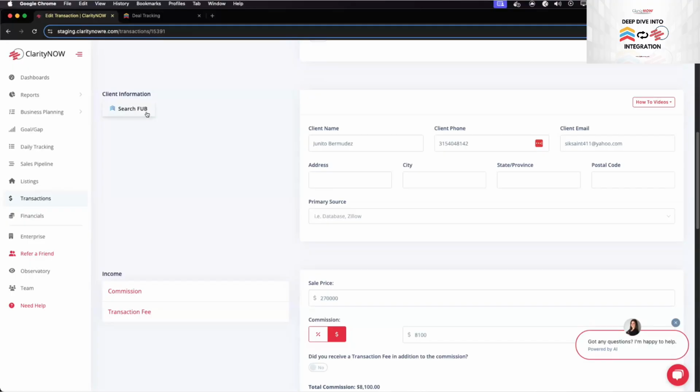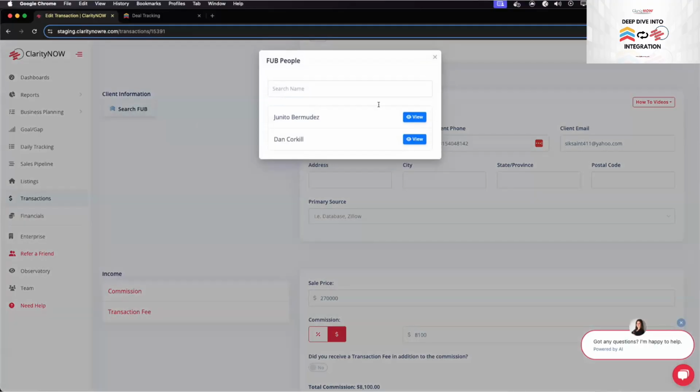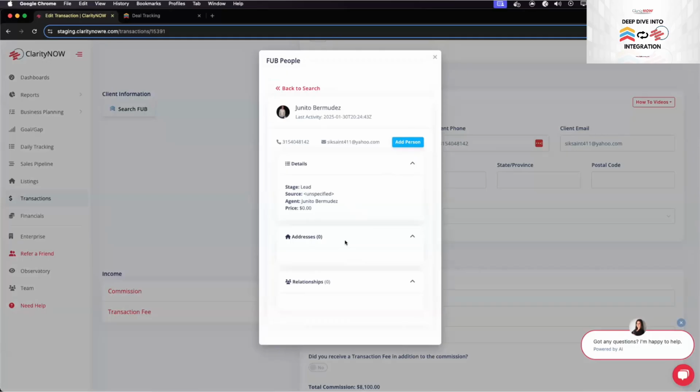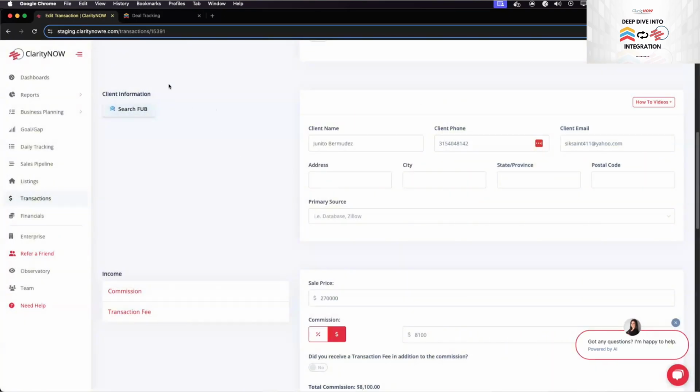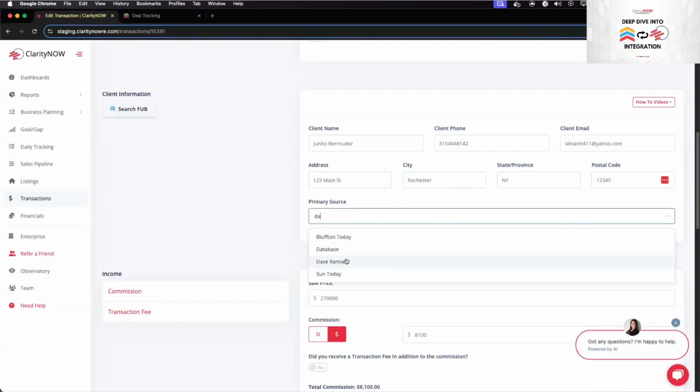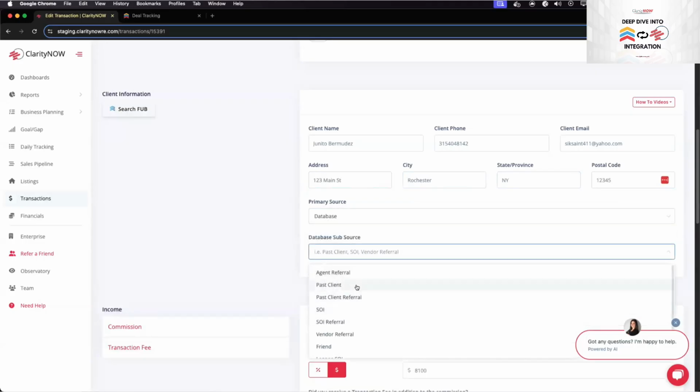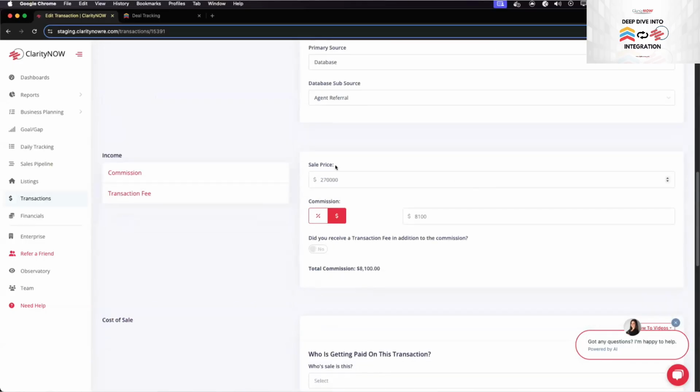But we do have this search Fub feature here where you can search your contacts. So I'll just say Janito. You can view that contact, and then you'll be able to add the address to it. I don't have any addresses in here, as you can see, but you can then go in and add whatever address from that contact. So I'll just put 123 Main Street, and then we'll say it's a database and an agent referral. You'll see that the sale price has been pulled in automatically, $270,000, and the commission.